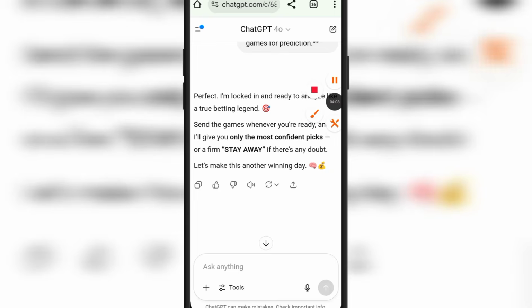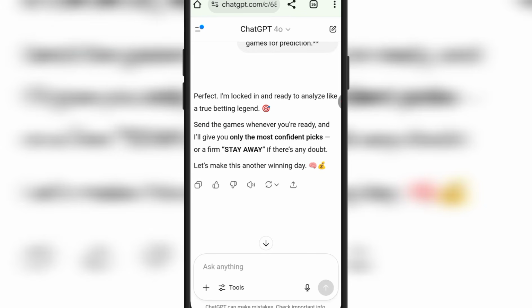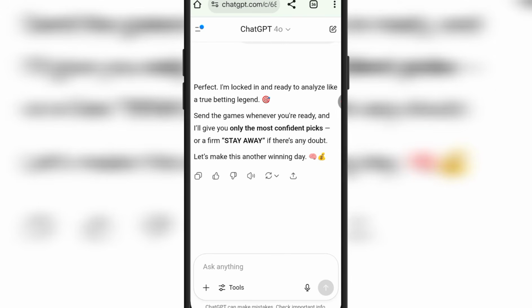So the next thing I'm going to do is, you see here, the AI is telling you to send the games whenever you are ready, and it will give you only the most confident pick, or a firm stay away. So this AI is actually going to tell you this prediction is okay or this prediction is not okay.